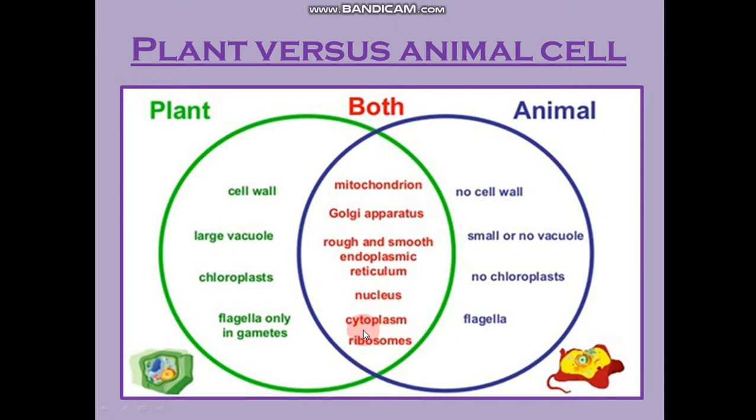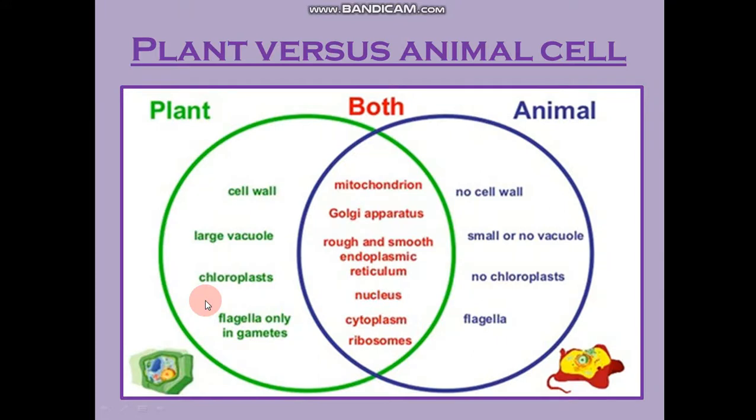Okay. So the differences lie in animal cells not having chloroplast, having only small vacuoles, no cell wall, and flagella almost every time present for motility. Clear? Moving forward.